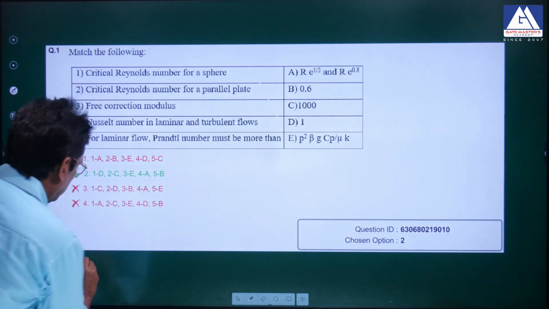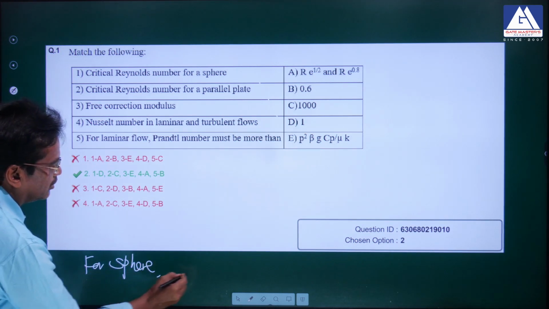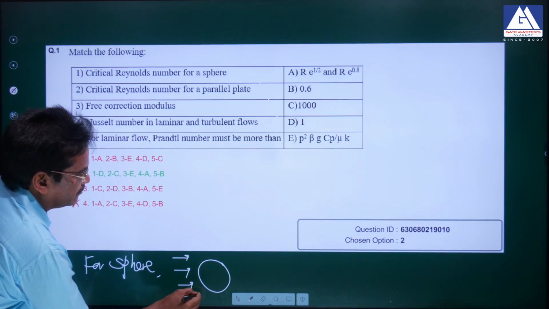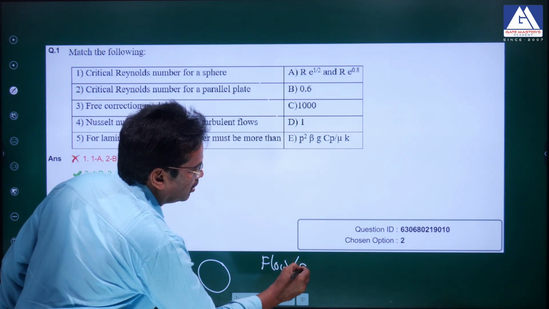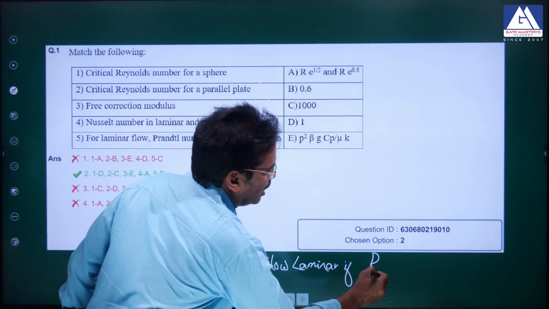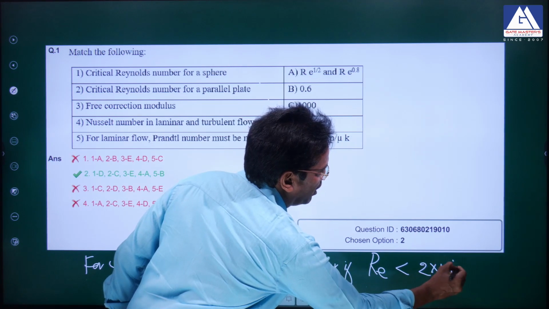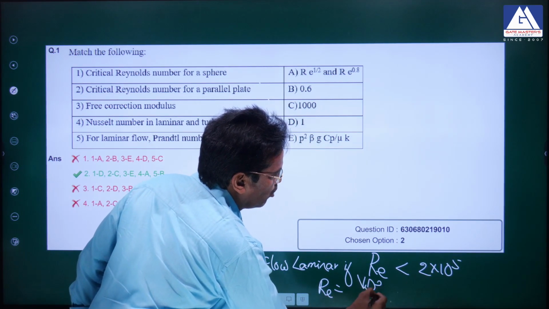For flow over a sphere, whenever there is flow happening over a sphere, the flow is laminar if the Reynolds number is less than 2 into 10 power 5, where the Reynolds number is given by V d rho by mu.